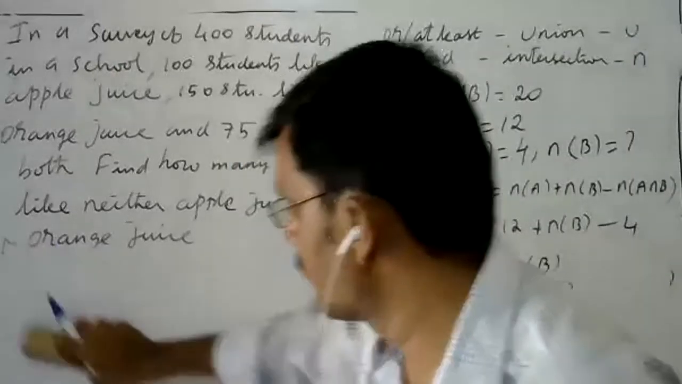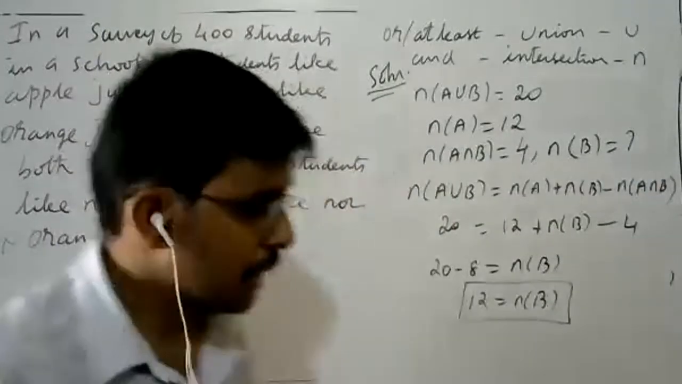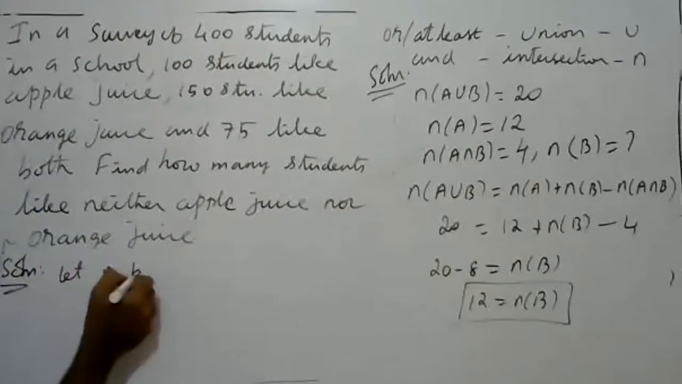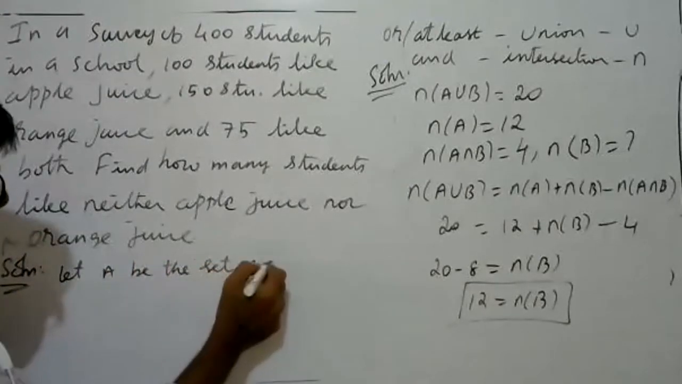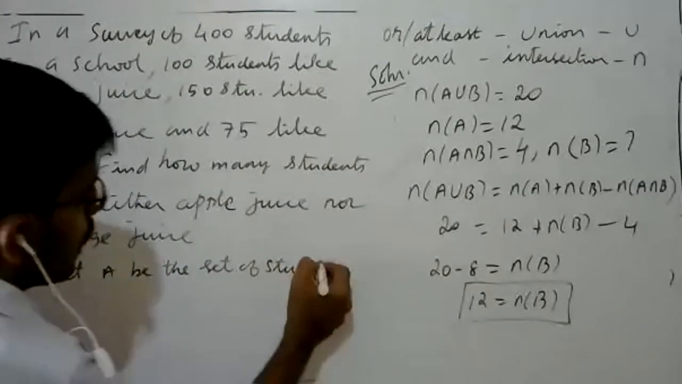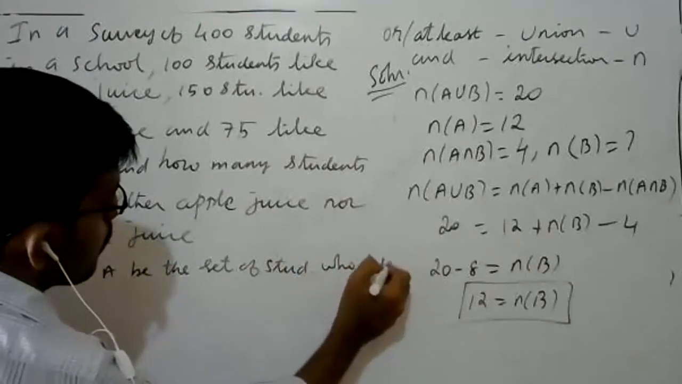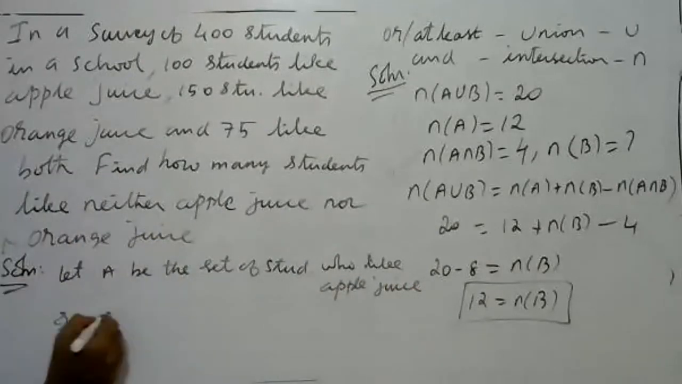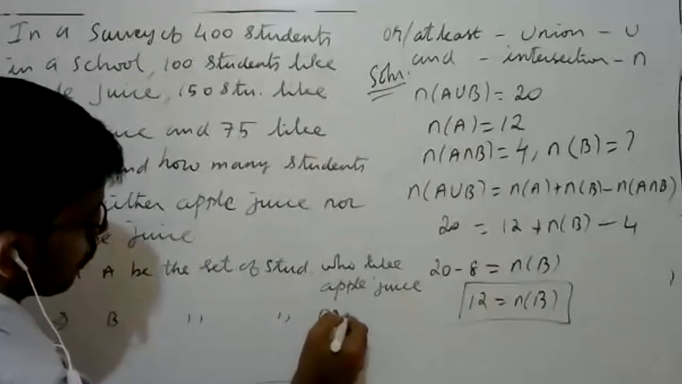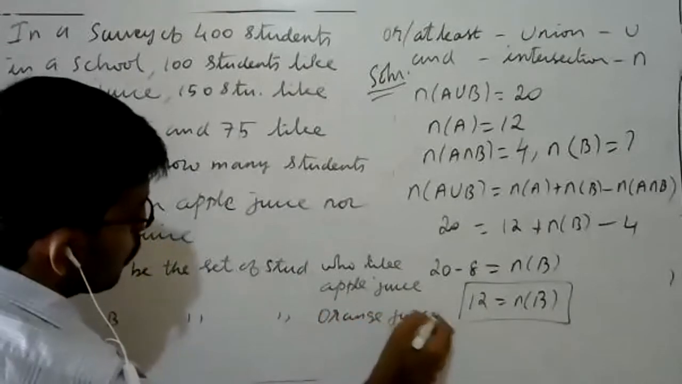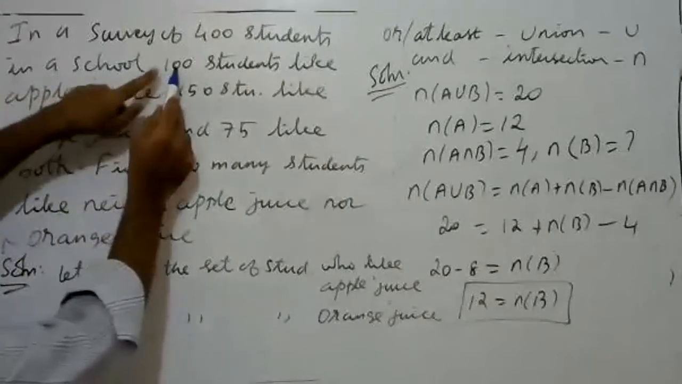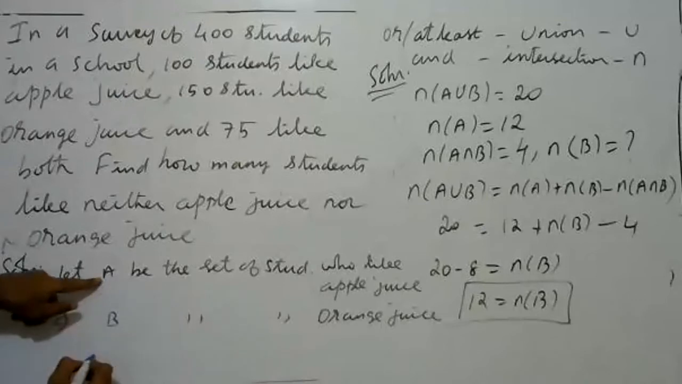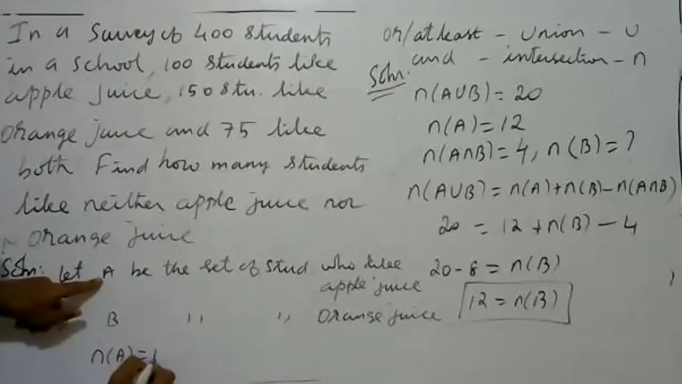Now let us take it as, let A be the set of all students who like apple juice, and B be the set of all students who like orange juice. Now come to the question. What is given? 100 students like apple juice, where apple juice means the student belongs to A. Therefore, n of A is equal to 100.